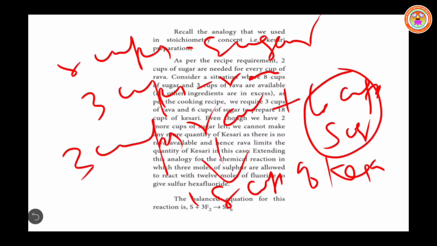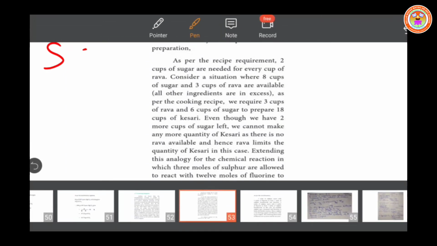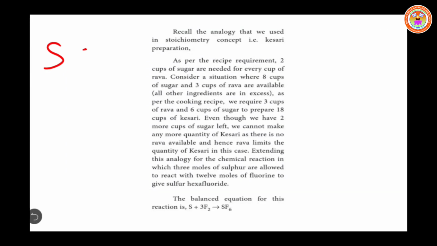We can extend this analogy to chemical reactions also. Now we can see one example. Let us consider the reaction of sulfur with fluorine. Here, 3 moles of sulfur is allowed to react with 12 moles of fluorine.